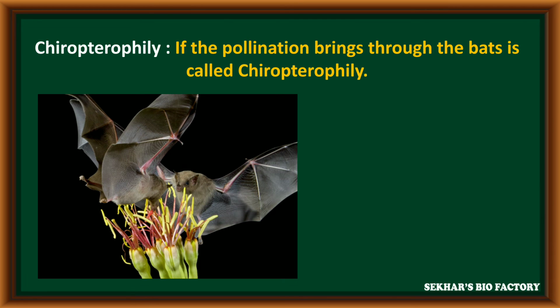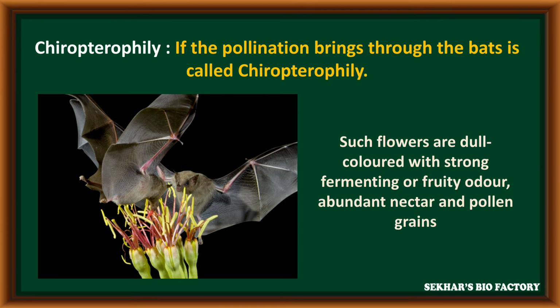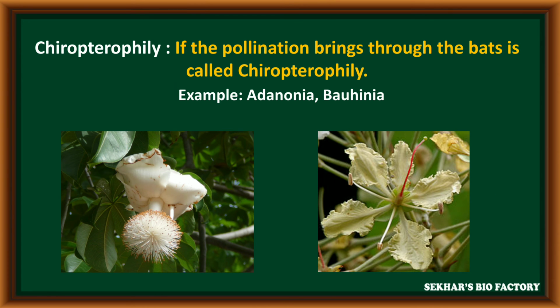The next method of biotic pollination is chiropterophily. In chiropterophily, bats play an important role in pollination. In such conditions, the flowers which perform this chiropterophily are dull in color with strong fermenting or fruity odor, abundant nectar along with pollen grains. Examples for chiropterophily: Adansonia and Bauhinia are examples for chiropterophily pollination.